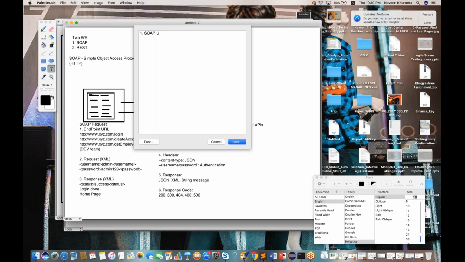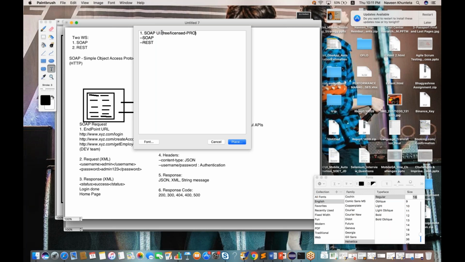SOAP UI. So don't be confused with the name SOAP UI. It supports both SOAP-based APIs and REST APIs. You can test SOAP API and REST API with the help of the SOAP UI tool. And SOAP UI is not a free tool, although it's available in the form of free and license versions. In the free version there are fewer features and it's only for a limited period of time, and the license version is also called the pro version, the professional version.